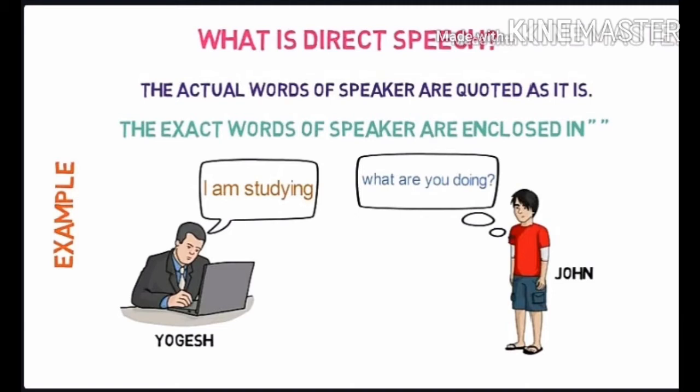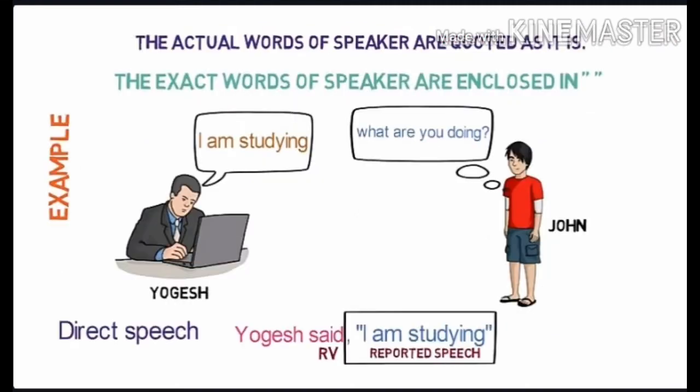So what is direct speech? The first thing you have to keep in mind is that the actual words of the speaker are quoted as they are. The exact words of the speaker are enclosed in inverted commas or quotation marks. For example, Yogesh was studying when his friend John came. John asked, "What are you doing?" So Yogesh answered, "I am studying." Indirect speech, how will we say? So we will say, Yogesh said, "I am studying." Here you can see the quotation marks around the words I am studying. So said is the reporting verb here and I am studying is the reported speech.